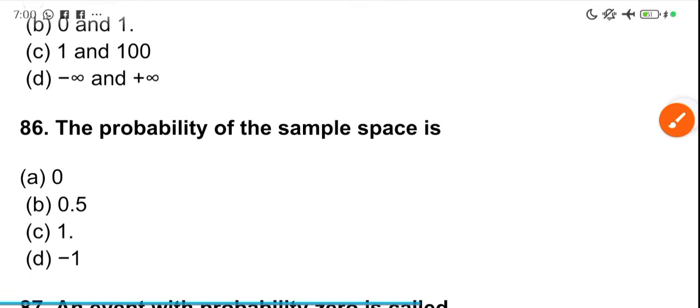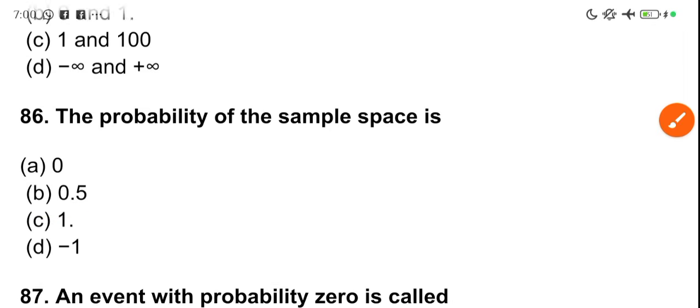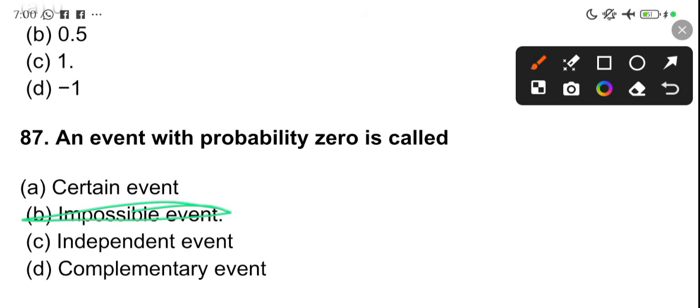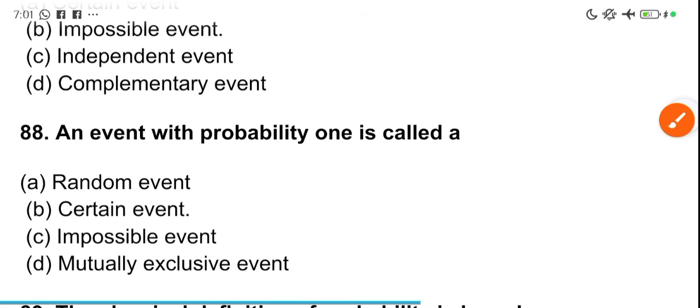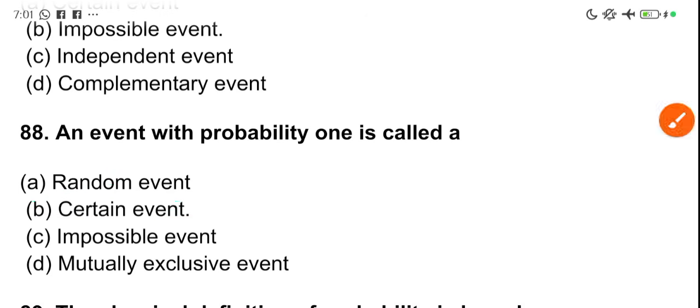The probability of the sample space is 1. Okay. An event with probability 0 is called an impossible event. It means that the event cannot happen. So if today is Tuesday and they ask you whether tomorrow is going to be Friday, the probability is 0. Take note of that. An event with probability 1 is certain. What is the probability now? It's 100%. So it's 1 because it's certain.